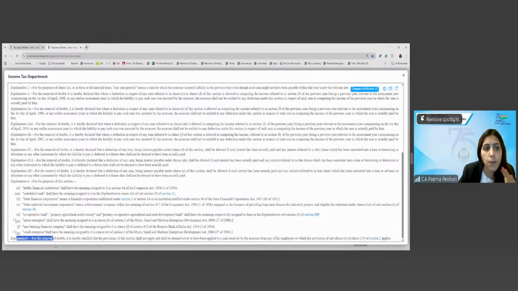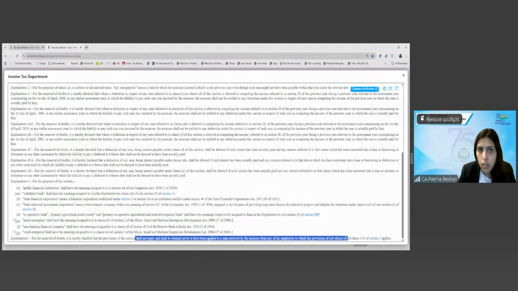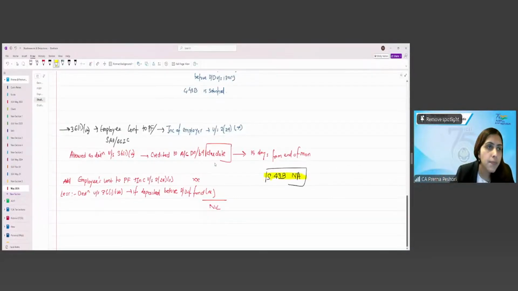So here Explanation 5 is also there to 43B, which says that for the removal of doubt, it is hereby clarified that the provisions of 43B shall not apply to the sum received by the assessee from any of his employees to which the provisions of 2(24)(x) apply. So basically 43B is not applicable as per the explanation to section 36(1)(va) and section 43B.